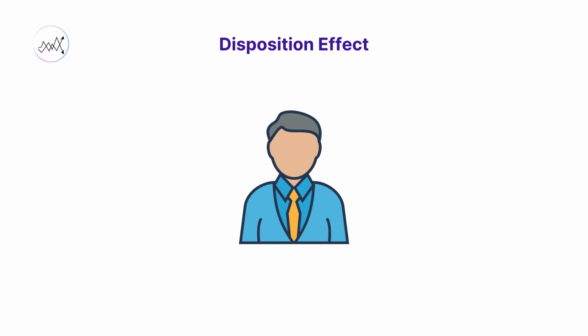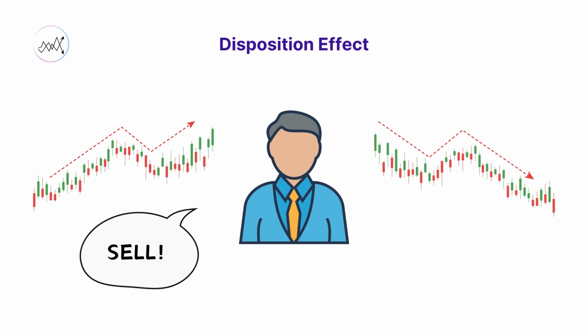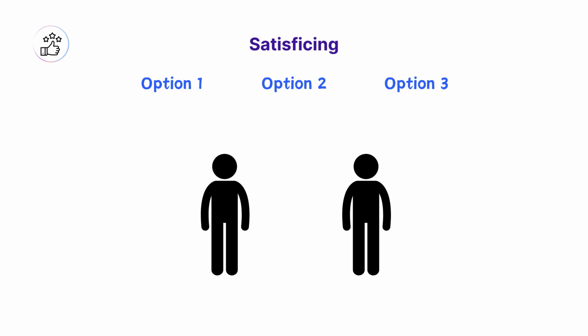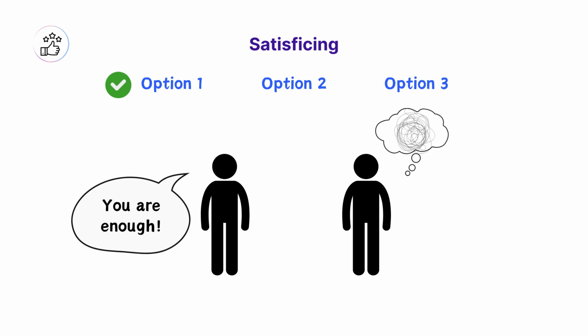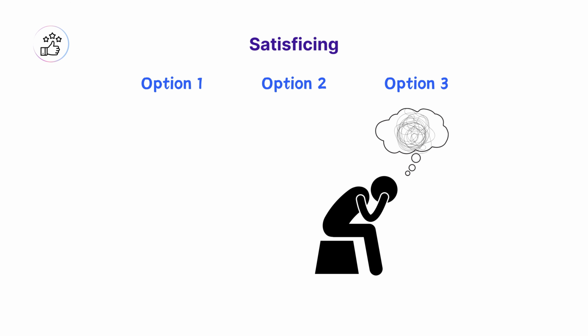Disposition Effect. The tendency of investors to sell assets that have increased in value, but hold assets that have decreased in value, contrary to the rational decision-making model's expectations. Satisficing. A decision-making process that aims for a satisfactory or good enough result, rather than the optimal solution. This concept acknowledges the limitations of time and cognitive resources in decision-making.